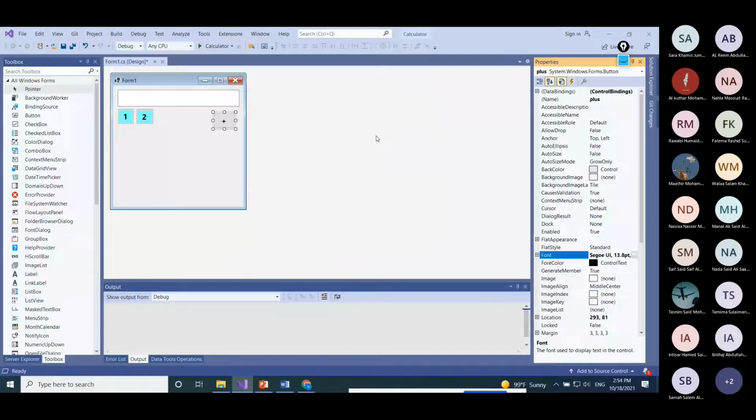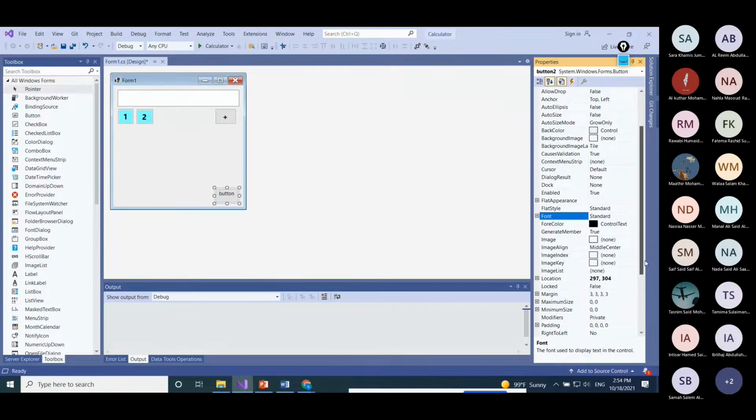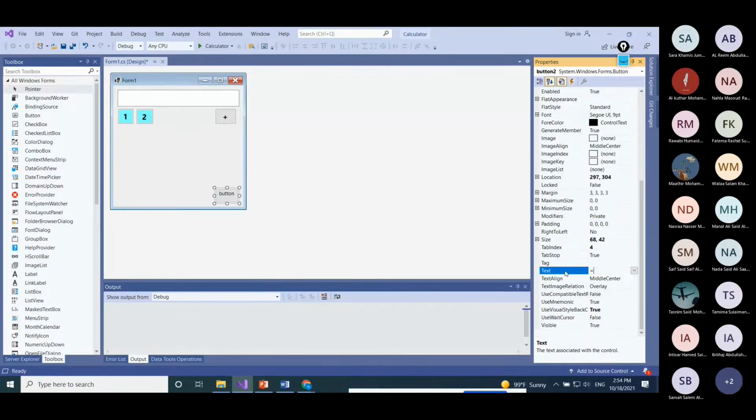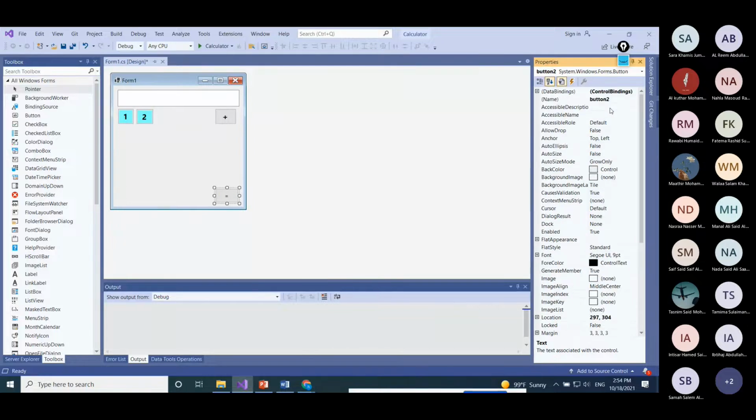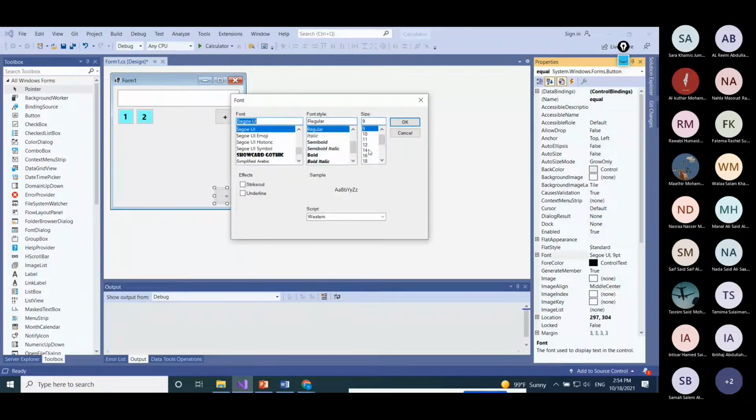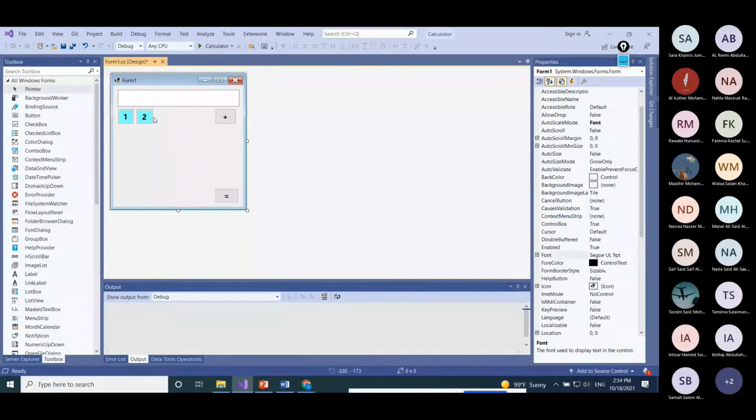Then we need to add the minus, subtract, multiply, divide. We need to add them all here. And at the end, we need to add the equal to calculate everything. So here, this is the equal sign, and I will name it as equal also. And then I will change the font to make it a bit bigger. So all this, what I have done so far, is related to the design stage. This is the design stage. Now, the rest of the numbers have to be added here.